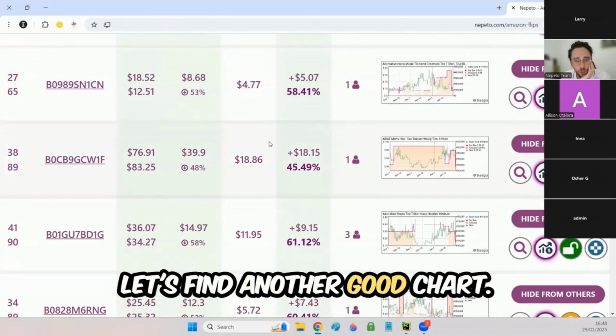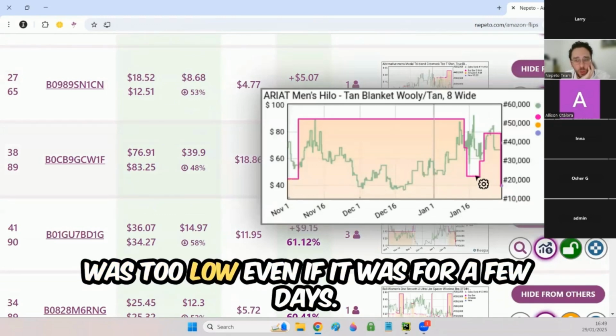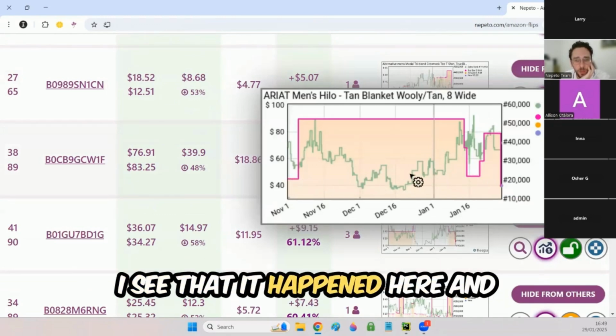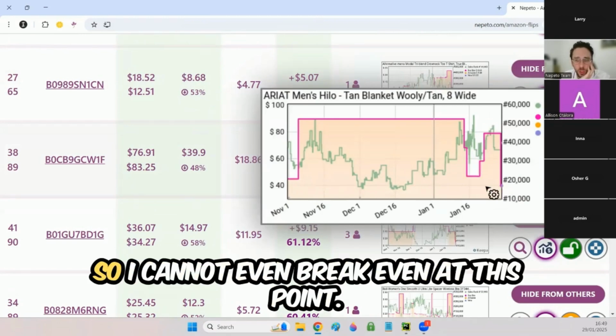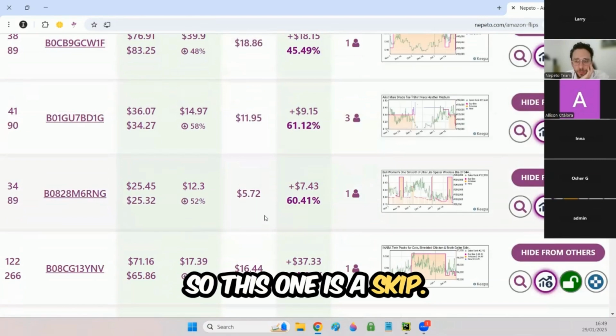Let's find another good chart. This one is a skip because you see that the price was too low. Even if it was for a few days, I see that it happened here, and it was too low, so I cannot even break even at this point.